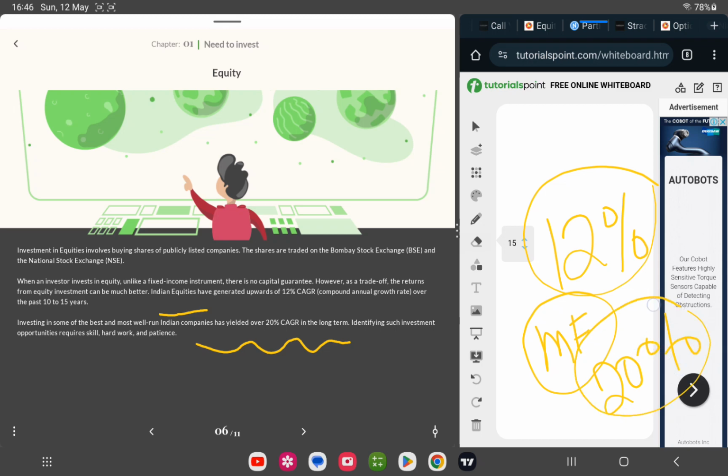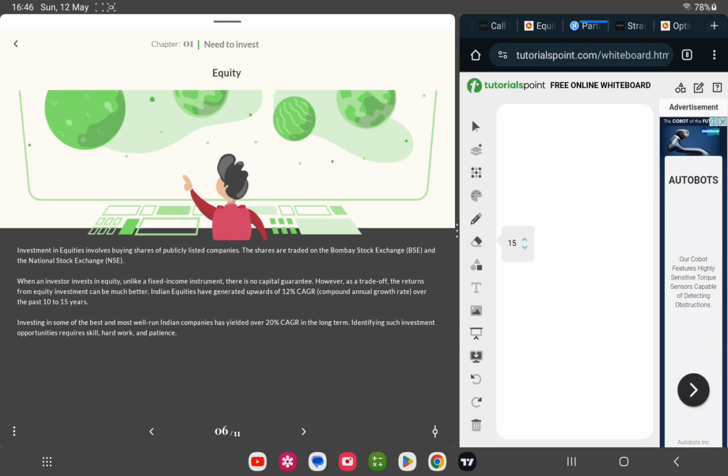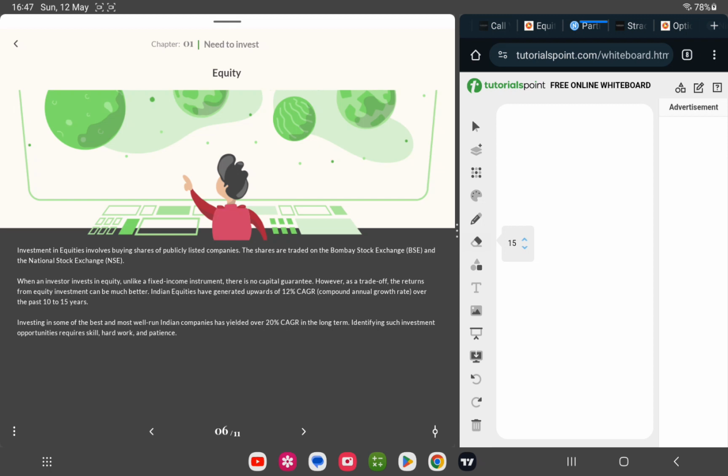So imagine some person invests in the stock market, but it has risk. I'm telling you, 20% is a very good amount. Identifying such investment opportunities requires skill, hard work, and patience. Yeah, definitely.